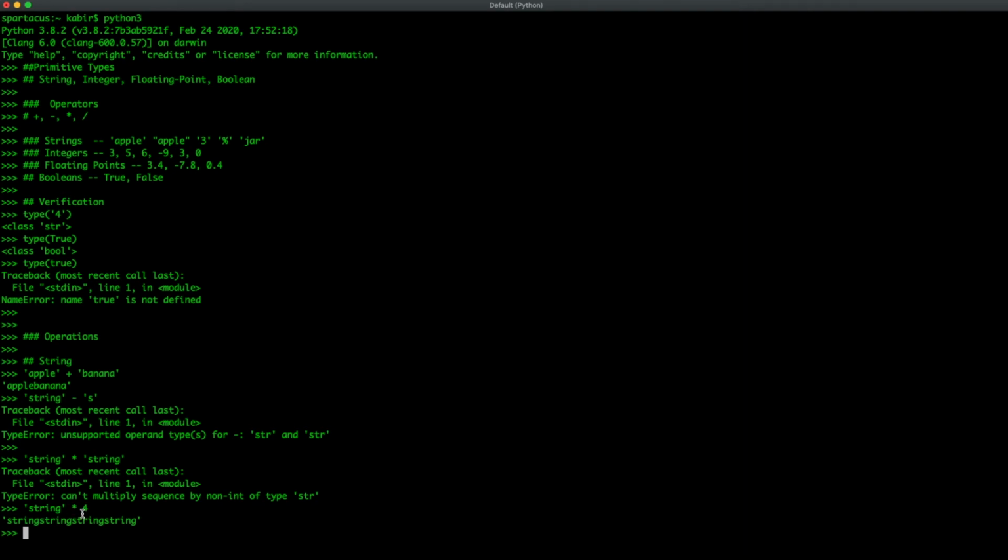I also forgot to mention that multiplication is represented by this star symbol. The addition and subtraction are the same as math, but multiplication is this star symbol and division is this slash symbol. Like subtraction, you can't really divide strings.